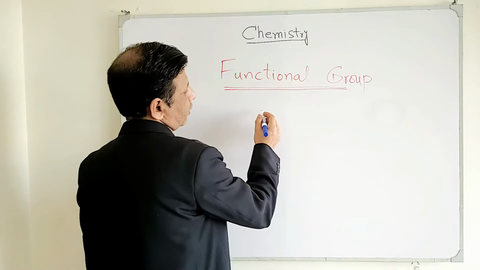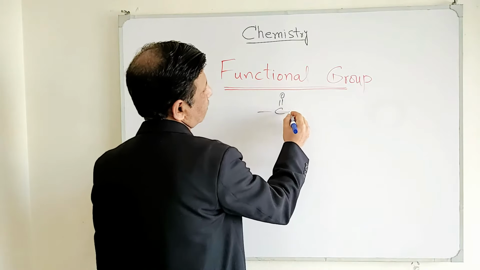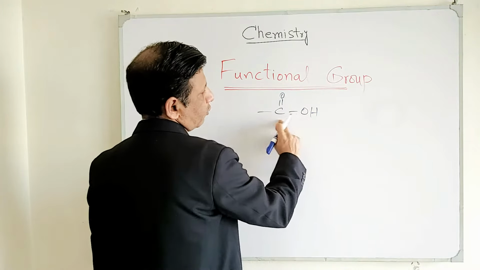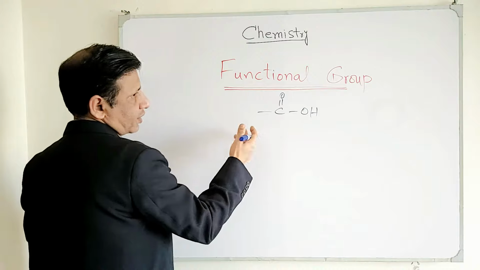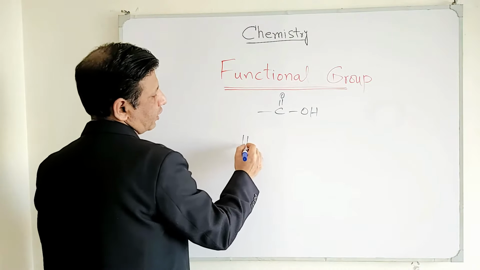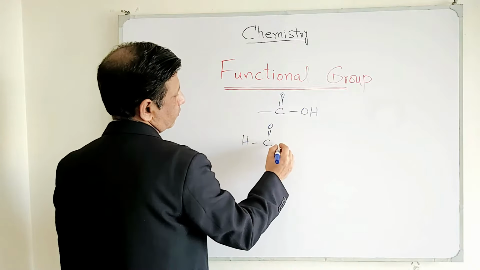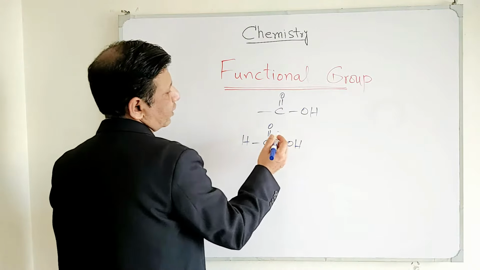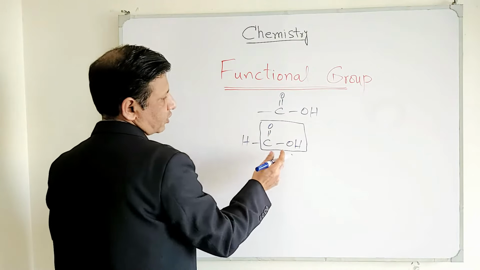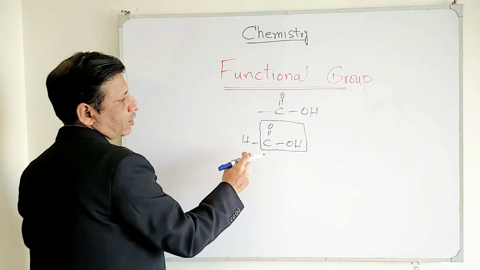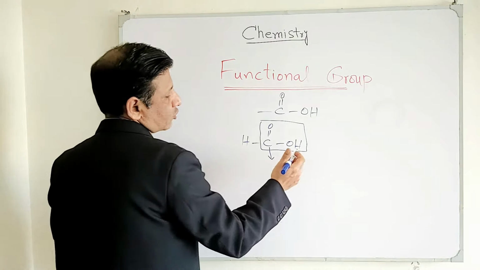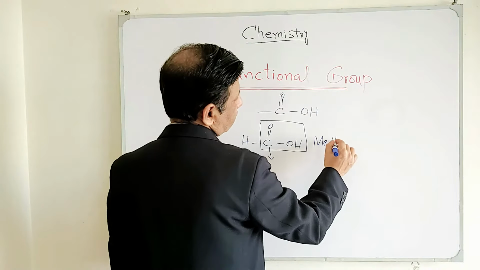And now the next functional group is carboxylic acid, which has the general formula this one. This is the carboxylic functional group, and in the same way as discussed earlier, before this carbon, if we place one H here, then its name will be, now you can see this is the carboxylic functional group, and if we place hydrogen here, you can see the carbon number is 1. 1 means meth, so methanoic acid.